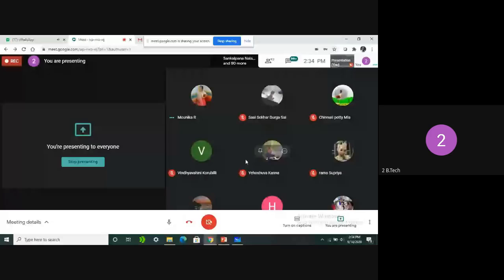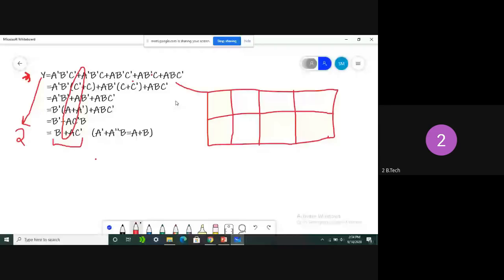Okay, see here. How many input variables are here? Boys, you should respond. Three input variables are given. So what are they? A, B, C.